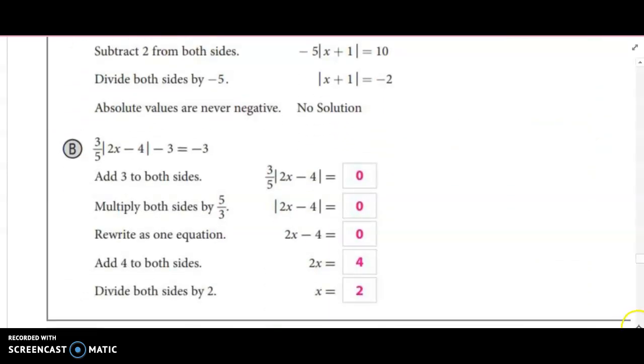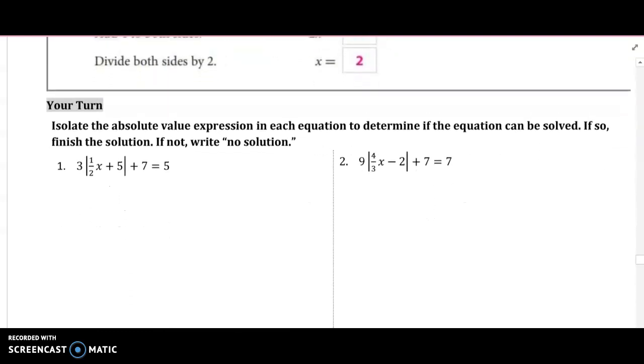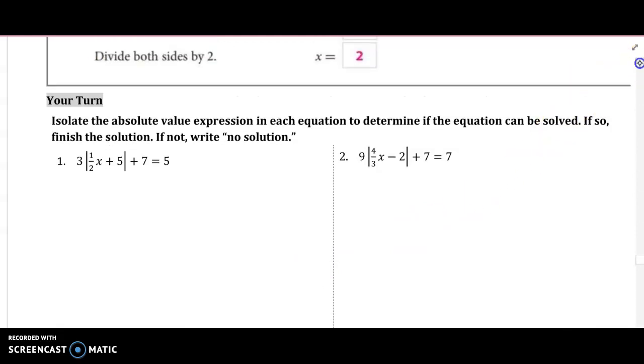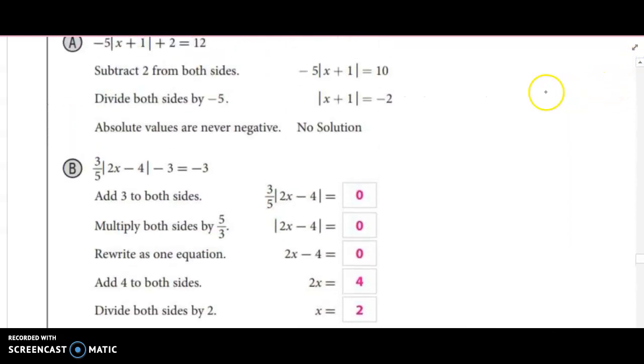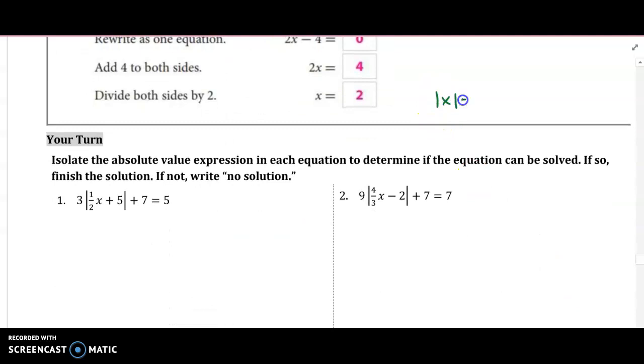Okay, so sometimes if we have it set equal to 0 on one side, there's only going to be one solution because there's no such thing as a negative 0 or a positive 0, right? And if we have it set equal to a negative on one side, there's no solution, right? Because if I had something that looked like this, there's nothing that I could plug in. So this would be no solution. There's nothing I could plug into x to make that true, because anything that comes out of the absolute value is always positive. So that wouldn't make any sense. If you ever have it set equal to a negative number, automatically no solution.